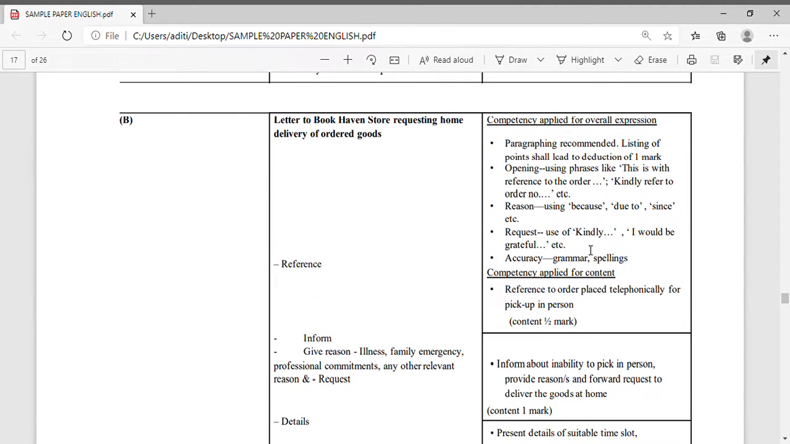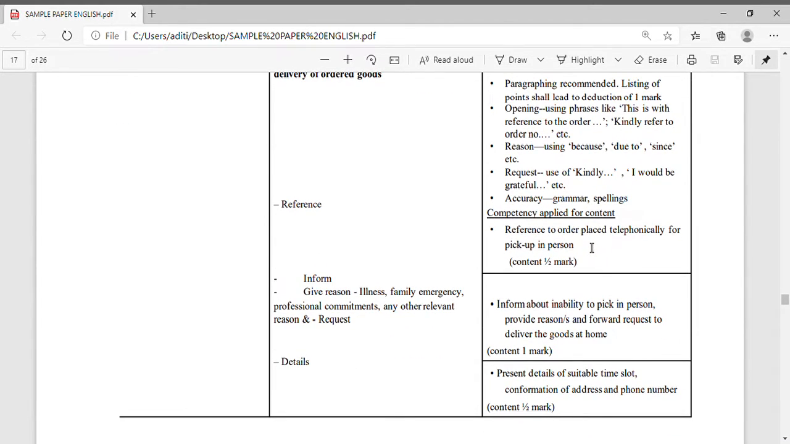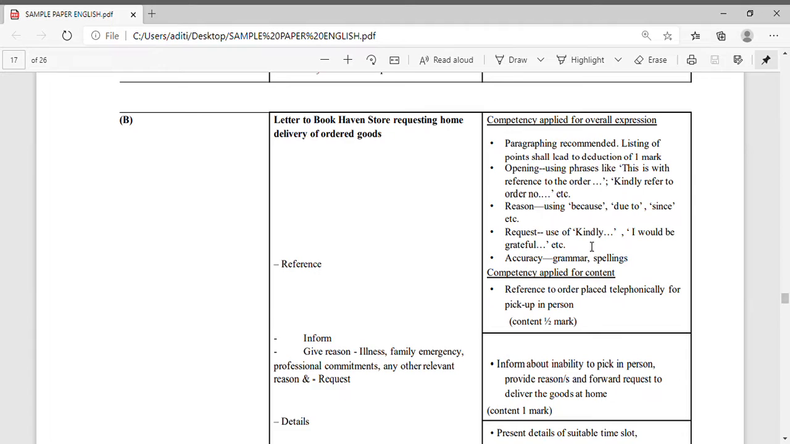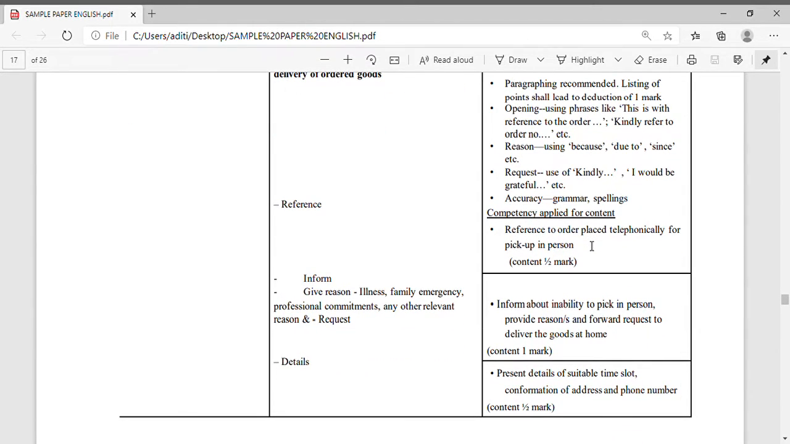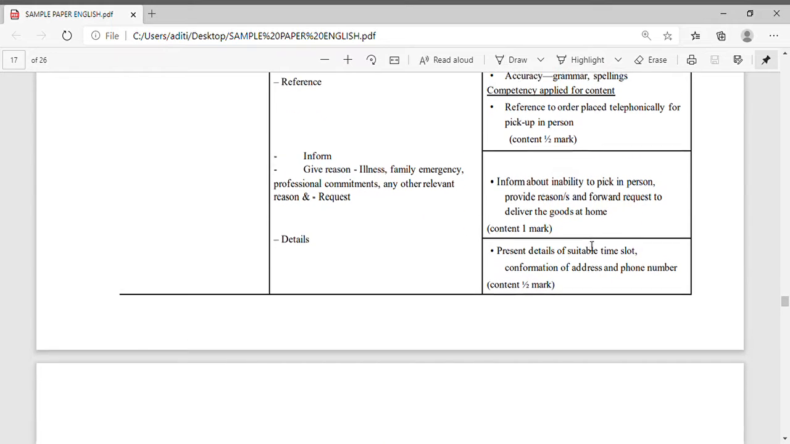And how will you get the marks? Here it is given clearly. You can see on the screen everything is given, how you will get the marks. Competency applied for the overall expression. The evaluator will read these points, and after reading these points they are going to provide you marks, otherwise you will not get the marks.